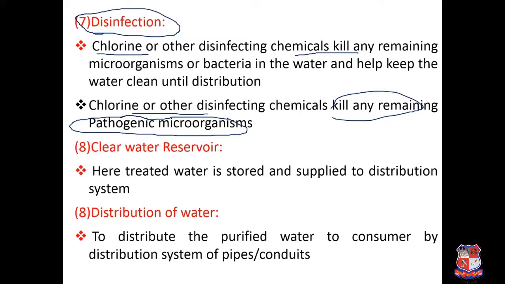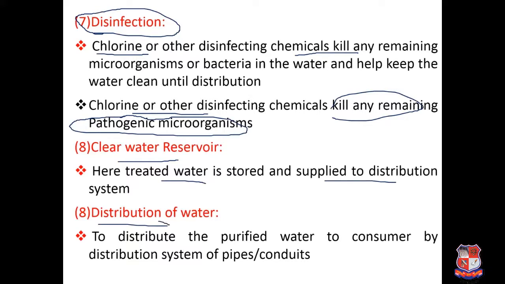Because in filtration also, there are two types of filtration that you will learn in detail in the theoretical part: rapid sand filter and slow sand filter. Because a certain amount of microorganisms are removed there also, whatever remains has to be removed in the disinfection process. Once disinfection is done, next, it is not a process but just the storage unit. So here whatever treated water is there, it is to be stored and supplied to the distribution system.